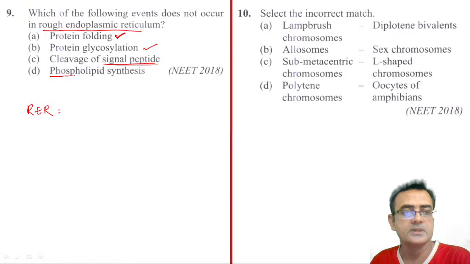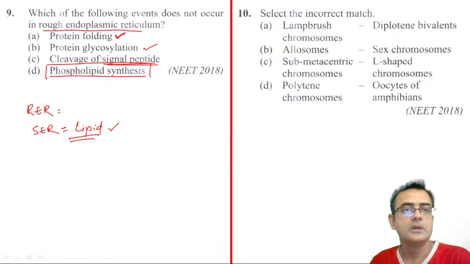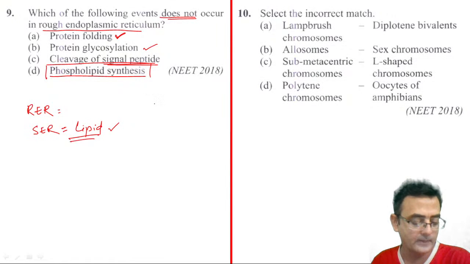No, phospholipid synthesis takes place on the SER, right? Lipid related phenomena, whether phospholipid or glycolipid, occur on the SER. And they are asking which does not occur on the rough endoplasmic reticulum, so be careful, okay?